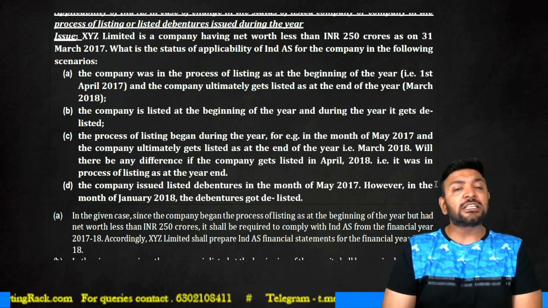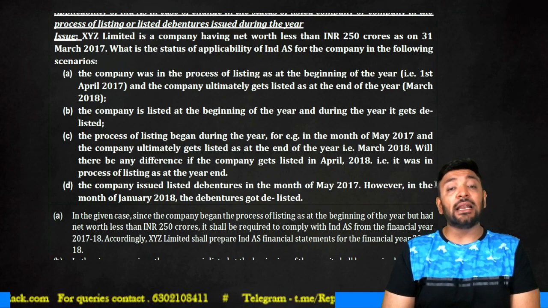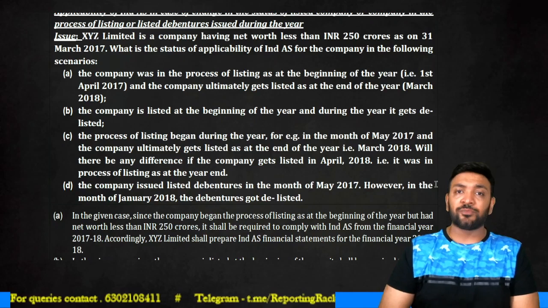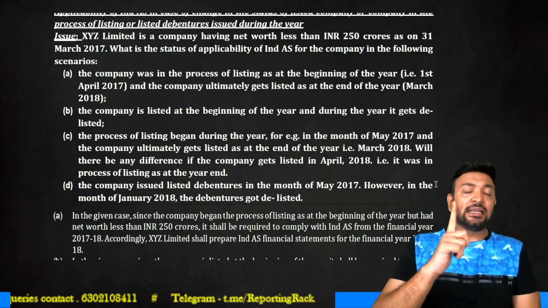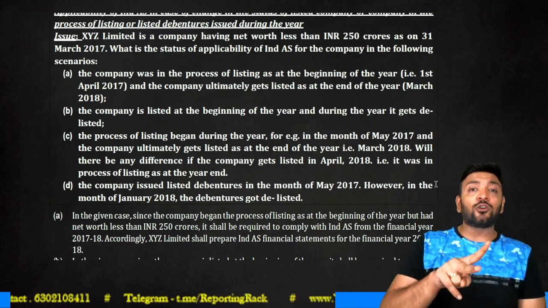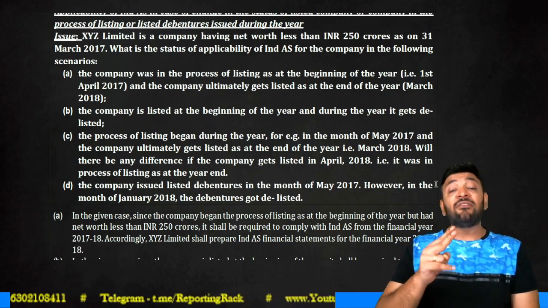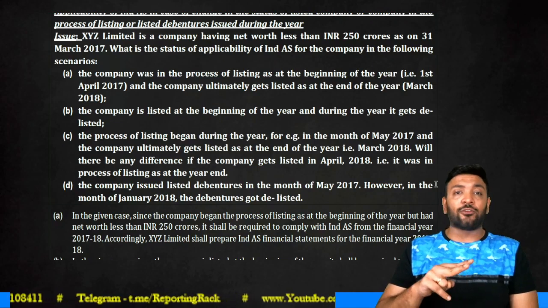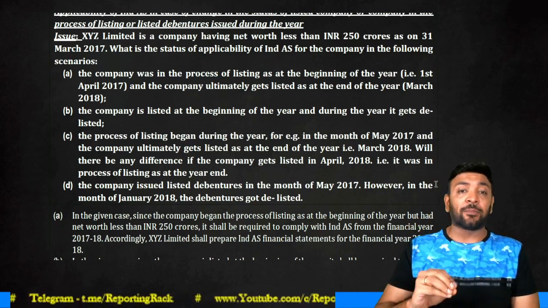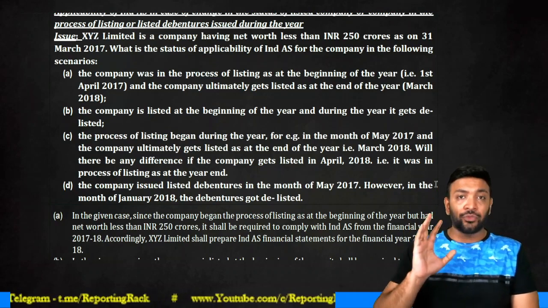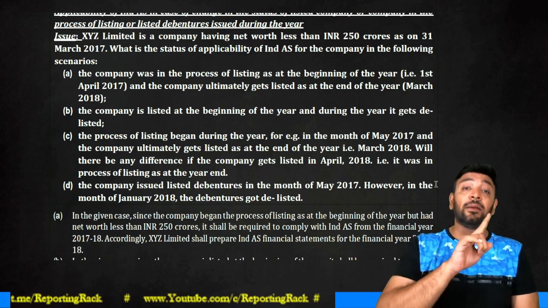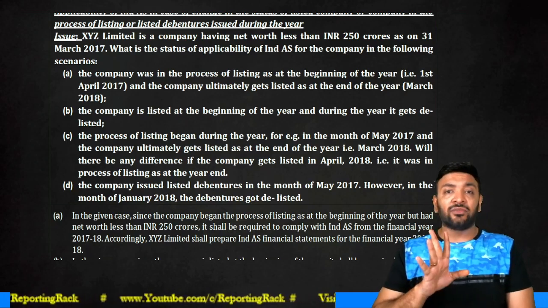Guys, first of all, XYZ Limited has a net worth of less than 250 crores. So primarily, it does not belong to the phase 1 category. It would belong to the phase 2 category even if the net worth is less than 250 crores, if the equity or debt instruments of this enterprise are listed or are in the process of listing, either at the beginning of the year or at the end of the year.